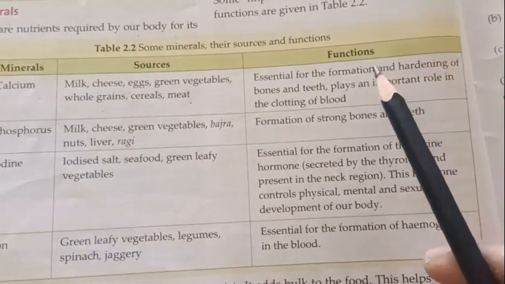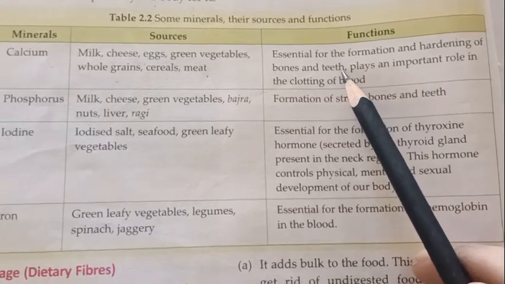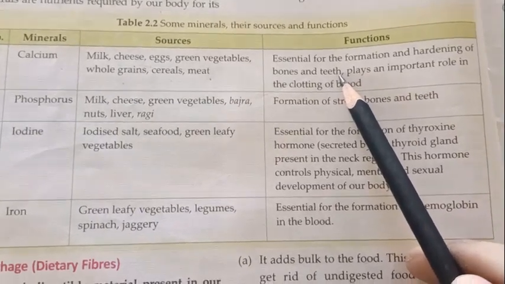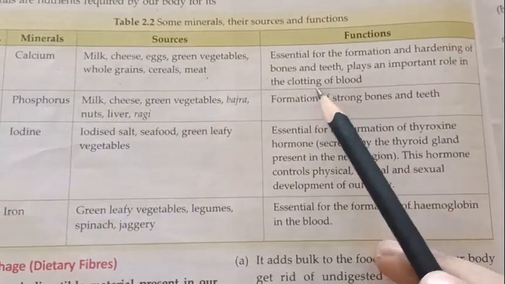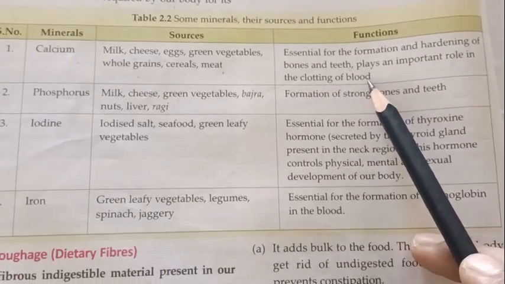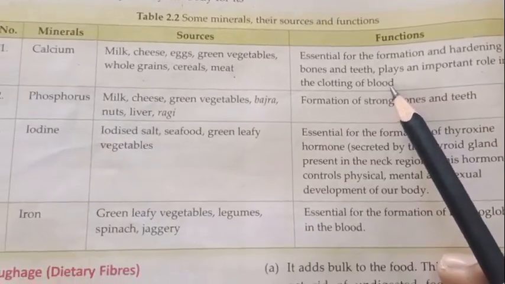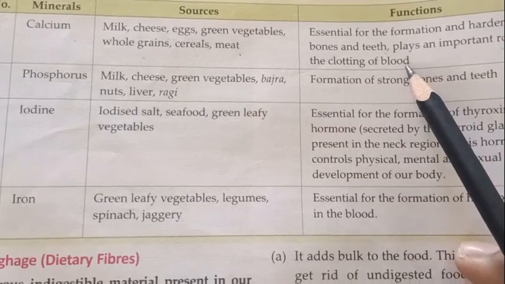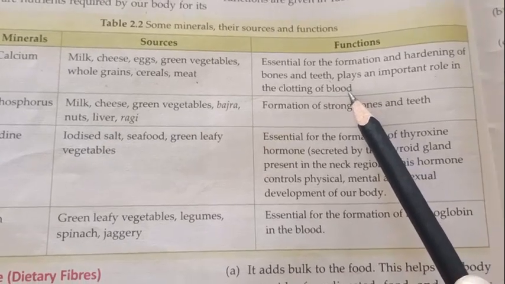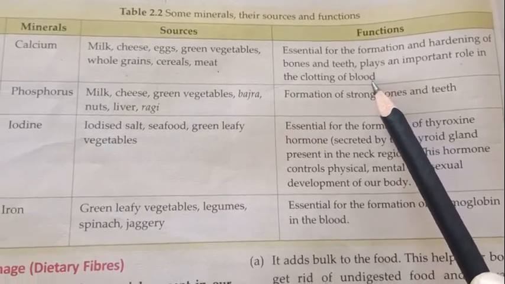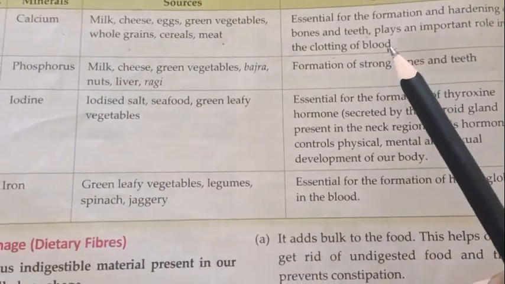Okay. Next one, functions: essential for the formation and hardening of bones and teeth. So as we know, calcium is very good for the hardening and for healthy bones and teeth. It plays a vital role in clotting of blood. Now, clotting of blood means what? As we know, if we have any cut or wound on our body, the blood starts to come out from that body part. But after some time that blood stops, or the flow of blood stops from our body. That is what we call clotting of blood. Okay. So calcium also helps in the clotting of blood.